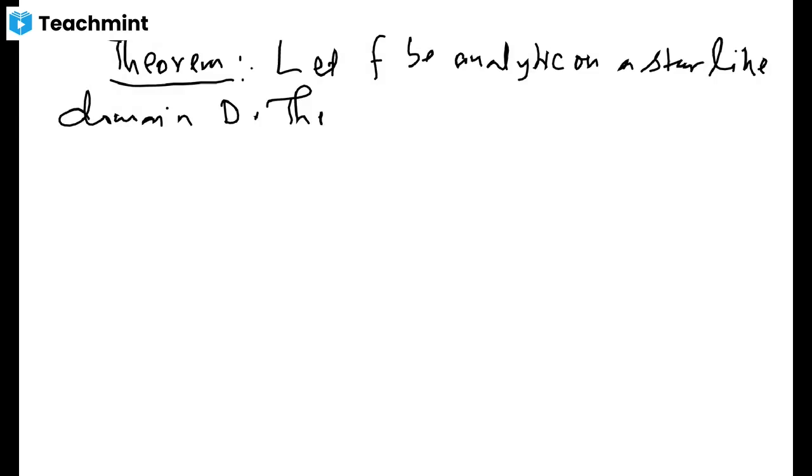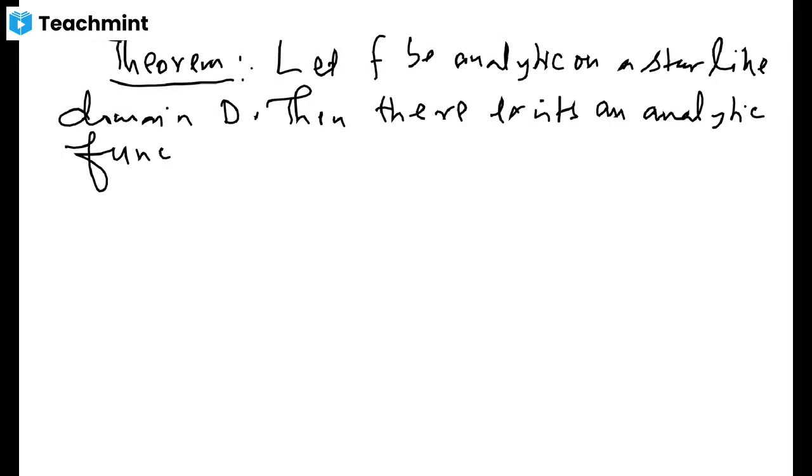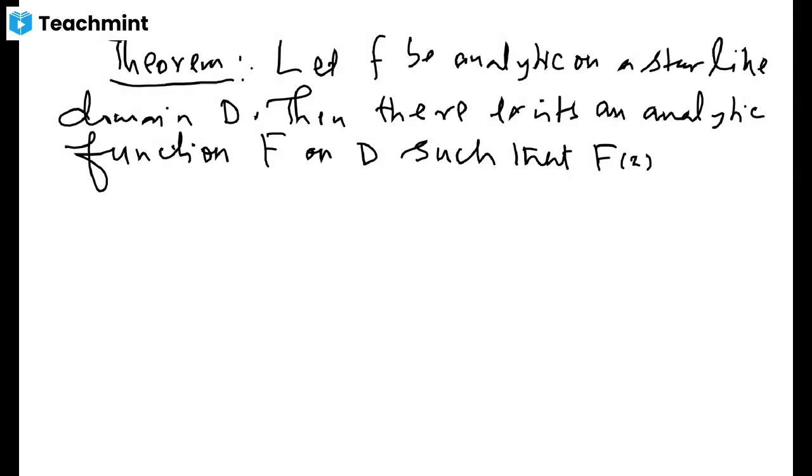Then there exists an analytic function capital F on D such that the derivative of capital F of z is equal to f of z for each z in D. So they are clearly saying that the antiderivative of this analytic function exists on this domain D.